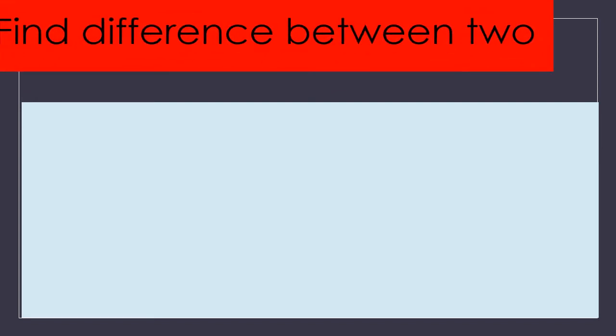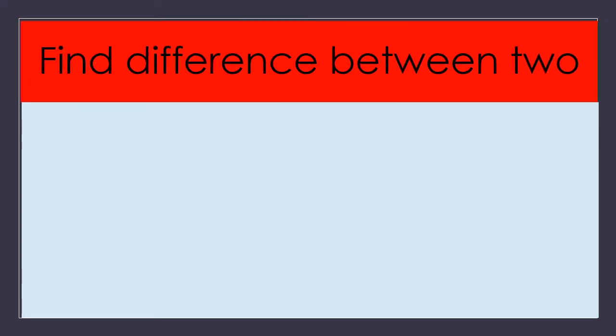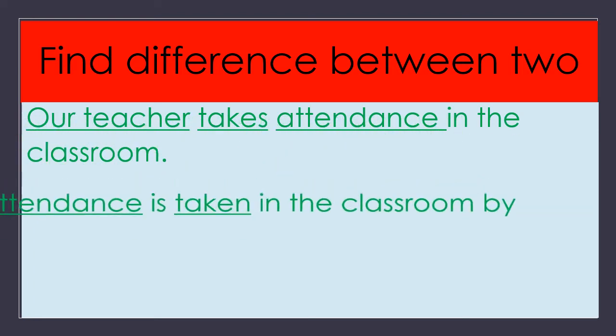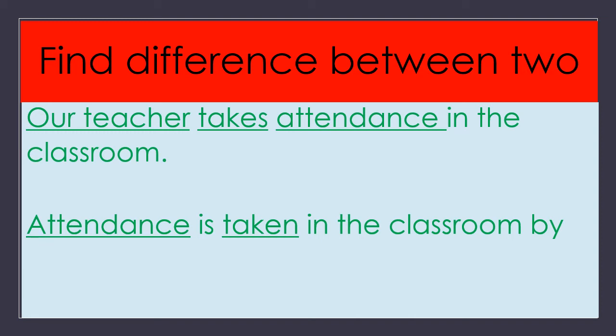Dear children, let us observe one more sentence. Now find the difference between these two sentences. Look at the first sentence. Our teacher takes attendance in the classroom. Now look at another sentence. Attendance is taken in the classroom by our teacher.